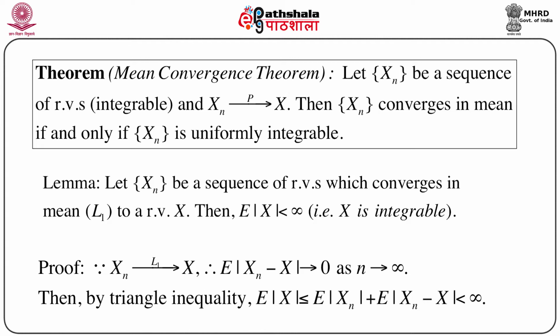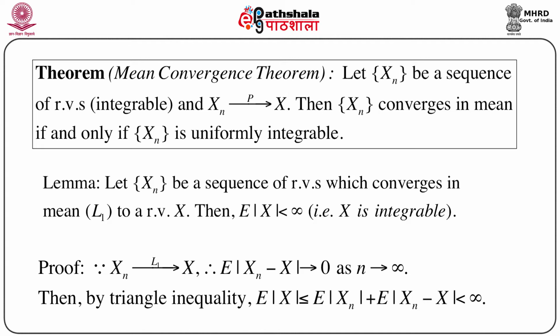We know that if Xn converges to X in mean or in L1, that will imply convergence in probability, just a very simple application of Markov's inequality. But the converse might not be true. So the natural question arises: under what condition is it at all possible that the converse will hold? Fortunately the answer is yes.